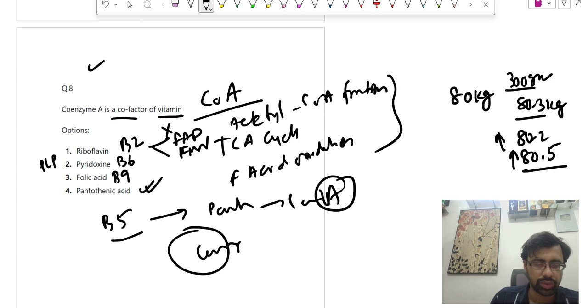And one important thing we can say is that pantothenic acid is a small vitamin, but holds the key for the metabolic energy flow. So this is going to be very important. So the answer is this.